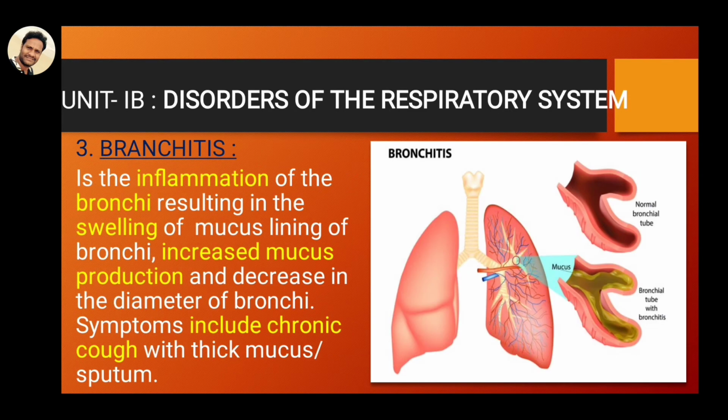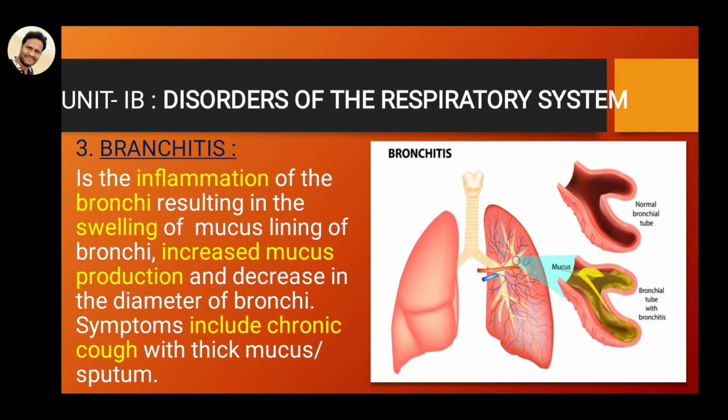Here in bronchitis, the inflammation occurs only within the bronchi. Mucus lining forms directly, so mucus production increases and the diameter of the bronchi decreases.